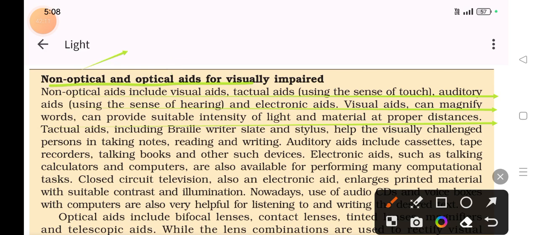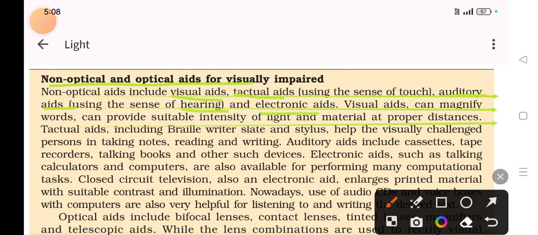Now, non-optical aids include visual aids. Visual aid means what? Tactual aid means the sense of touch, like braille script, where we touch the dots. Auditory aid means using the sense of hearing.